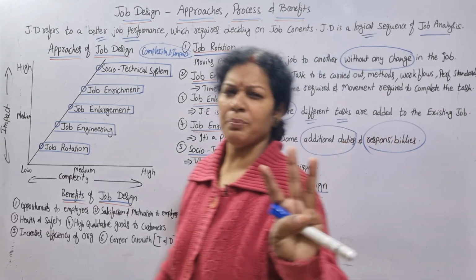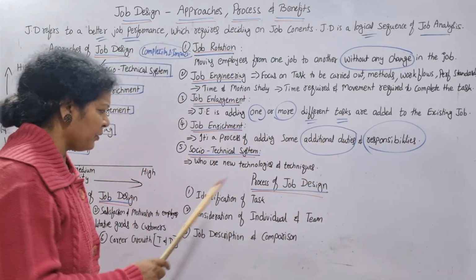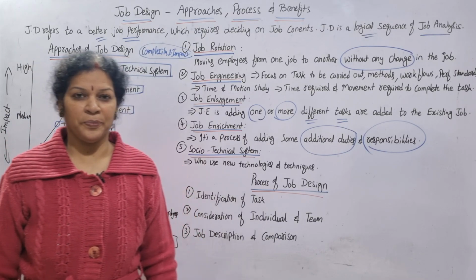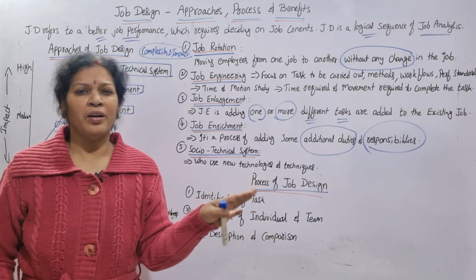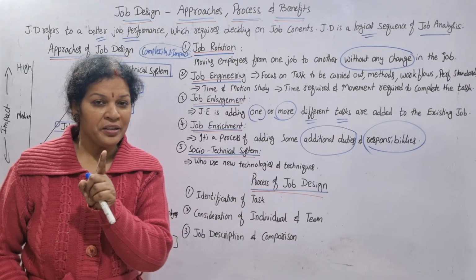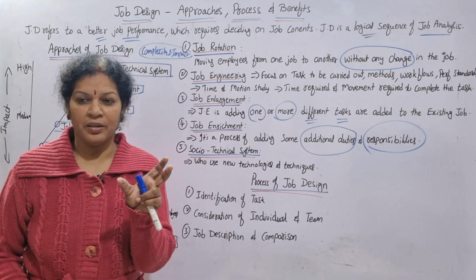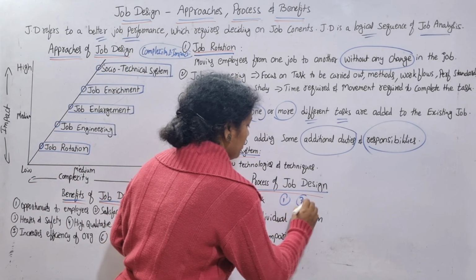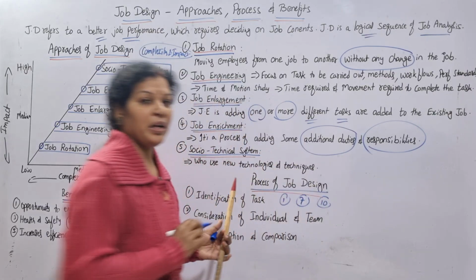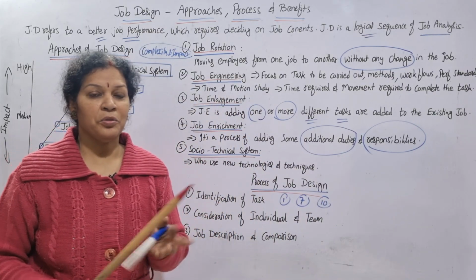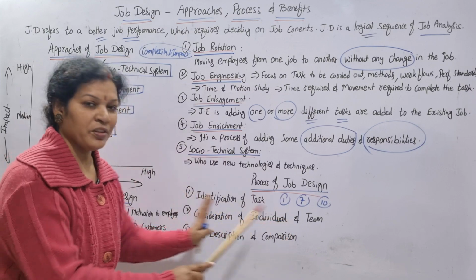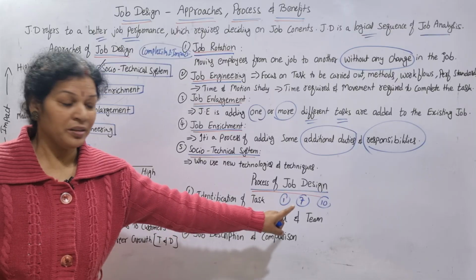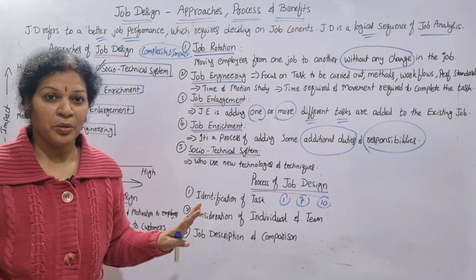The process of job design is simple, three steps, easily you can remember. In the first stage, identification of task: whose job is to be redesigned, whose job is to be designed, an already existing job. So first identify the task of, suppose, job number 1, job number 7, job number 10. These jobs we have identified. We want to go for designing of these jobs. This is the first step.